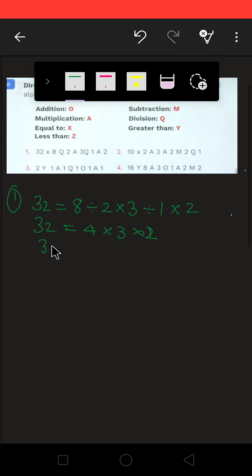So what are you getting? 32. 4 3s are 12, 12 2s are 24, which is not equal. Therefore this option is not our proper answer. Come to the second one.